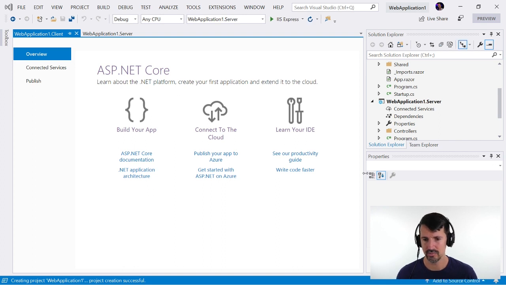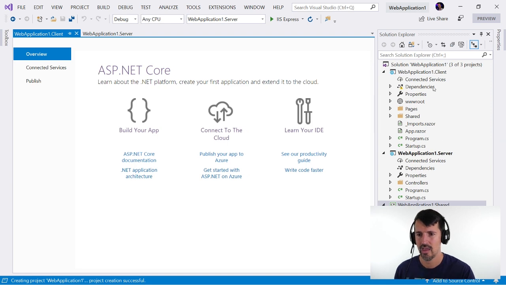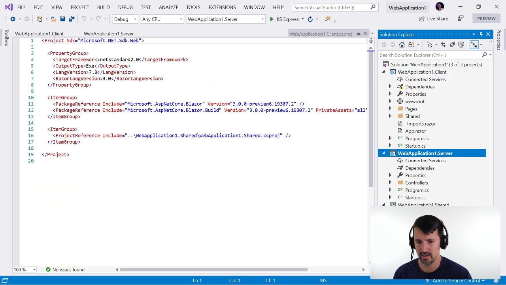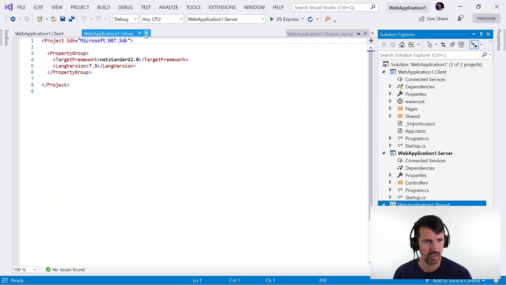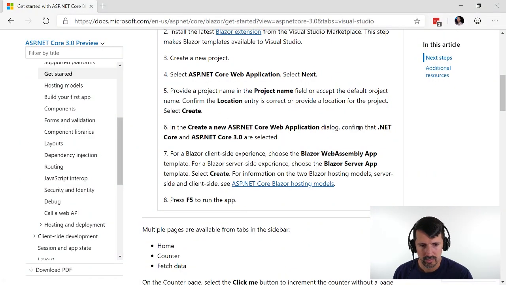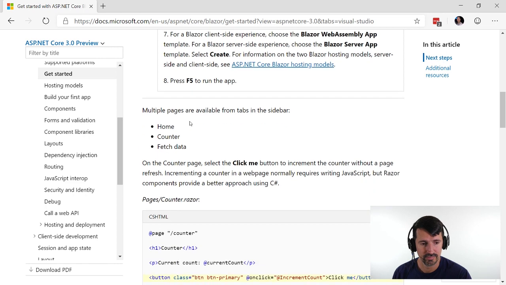Okay, so I'm going to minimize this a tad. I don't care about my properties. I want to see all my files. So we have a client web app, and we have a server web app, and then we have a shared project here. Okay. So let's go ahead and open up our... Okay. Oh, okay. So all I have to do is hit F5 now.